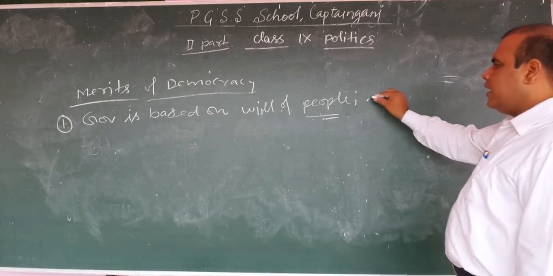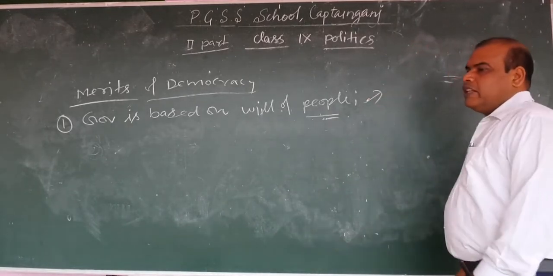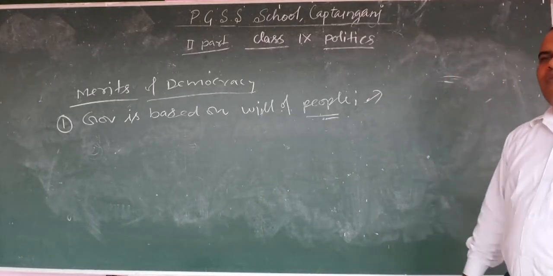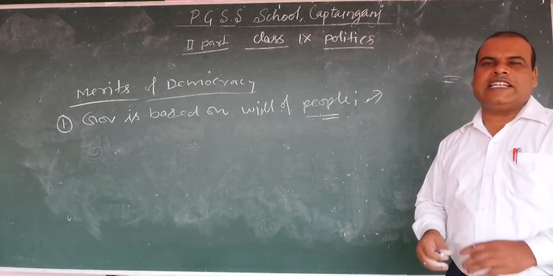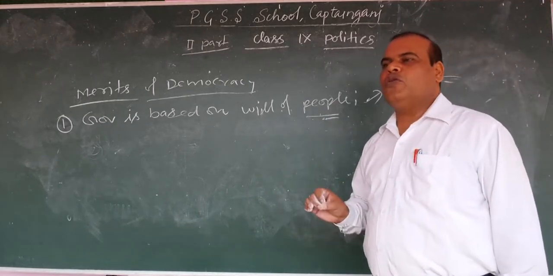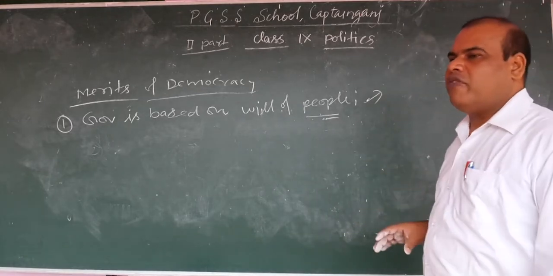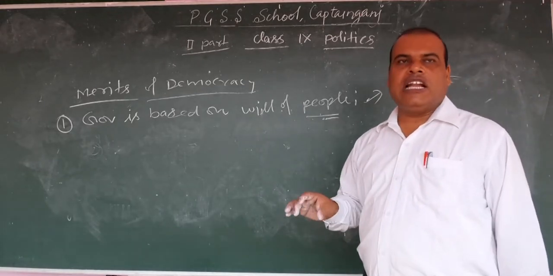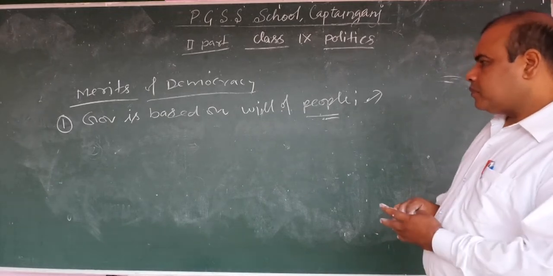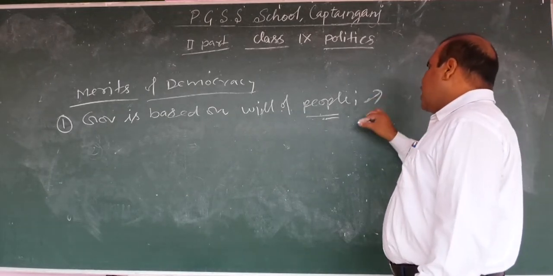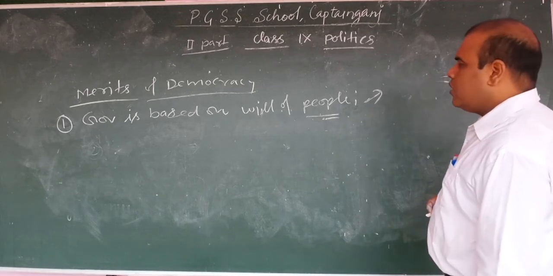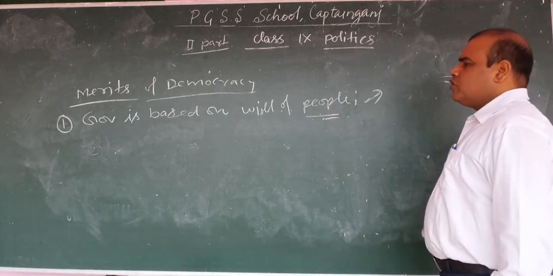Suppose that after forming the government, any wrong decision is taken by the government. In that condition, people have the power to protest in the form of dharna, rally, hartal or strike. They can protest against the government. So if wrong decisions are taken, many protests occur, and the government is forced to change the decision.